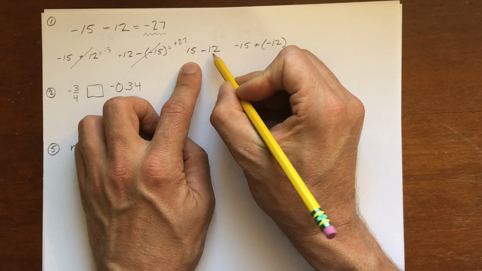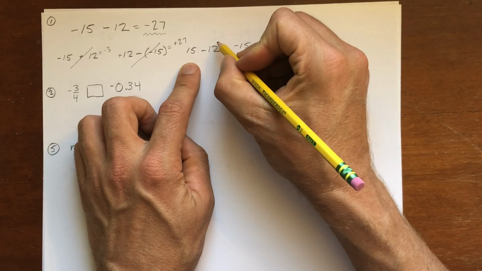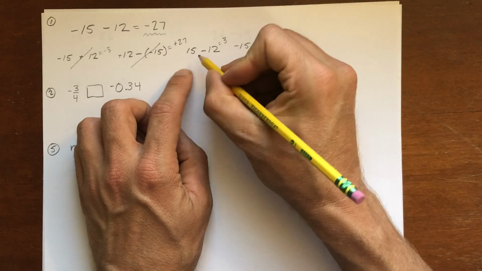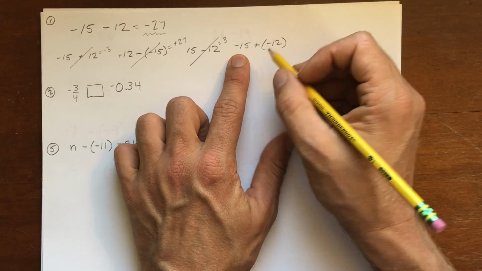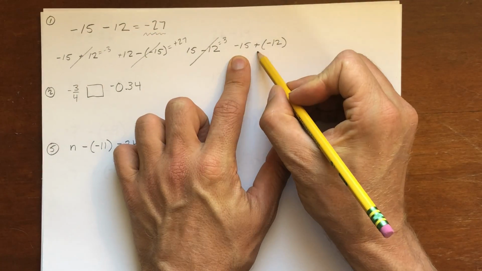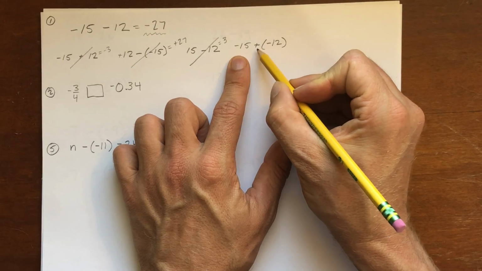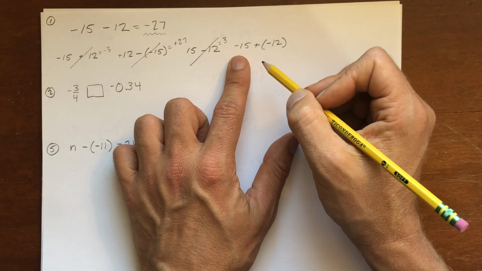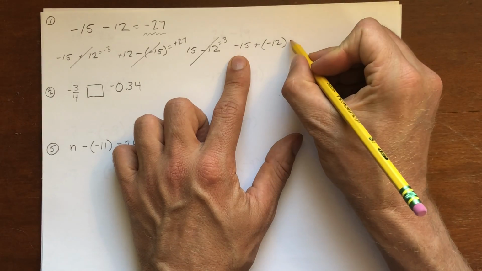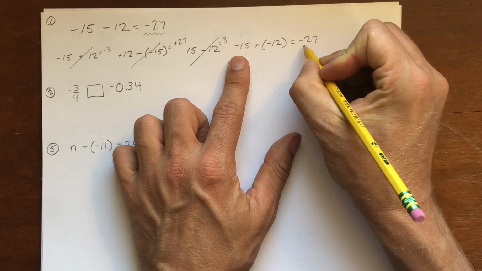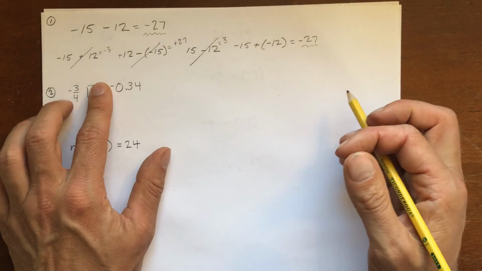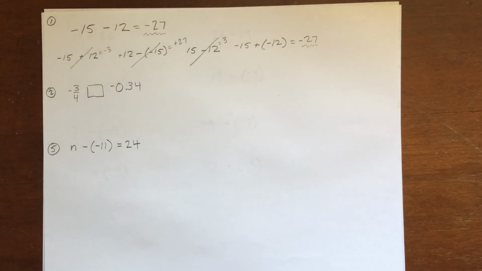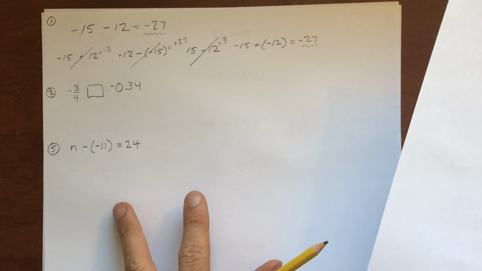15 minus 12, those are both positive numbers. That gives us a value of +3, so we know that's not it. So it must be D. It must be the 4th one. -15, we're starting at the same place, plus -12. When you add a negative, you are also decreasing in value. So this gets us to -27, just like number 1 did. Okay, so that's number 1. I'm gonna stop there. If you need to pause the video and go over that again, feel free to, but I'm gonna move on to number 2.